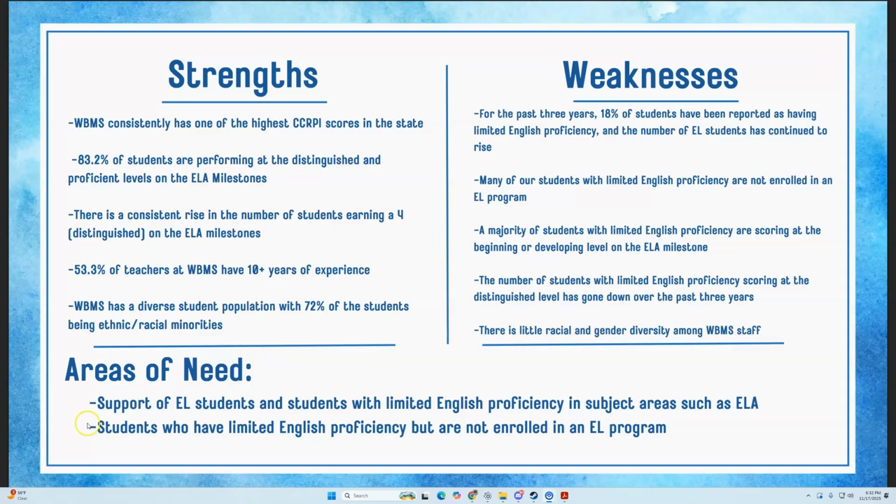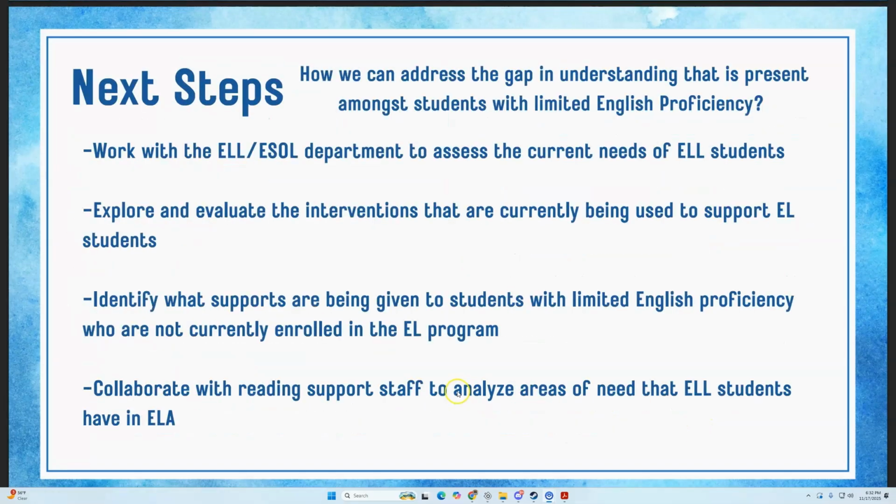So area of needs identified by this is that we need to support our EL students and students with limited English proficiency in subject areas such as ELA, students who have limited English proficiency and are not enrolled in an EL program. So next steps: how we can address the gap in understanding that is present among students with limited English proficiency.